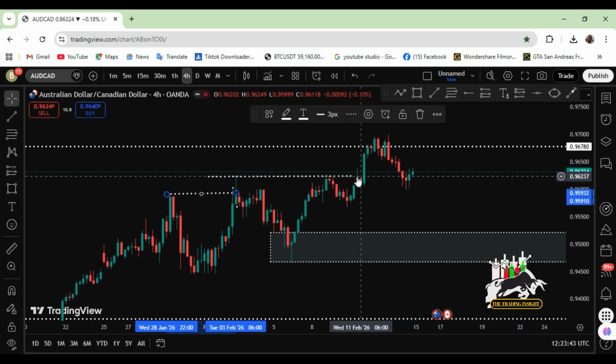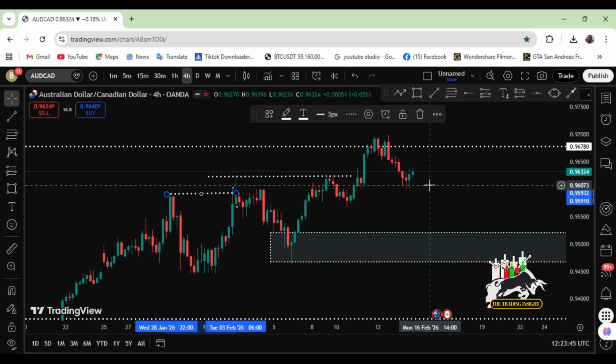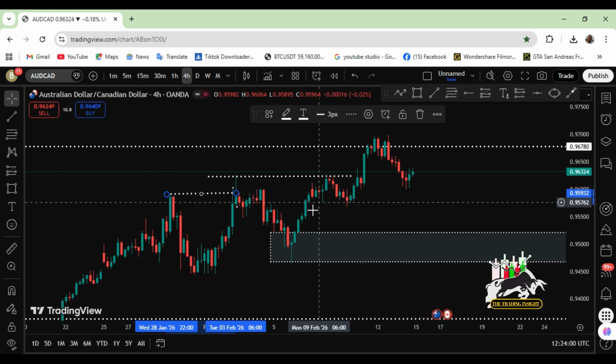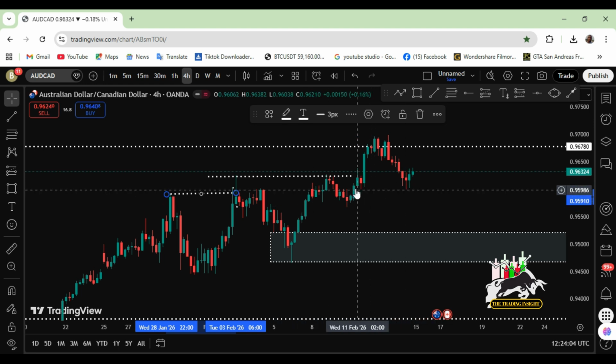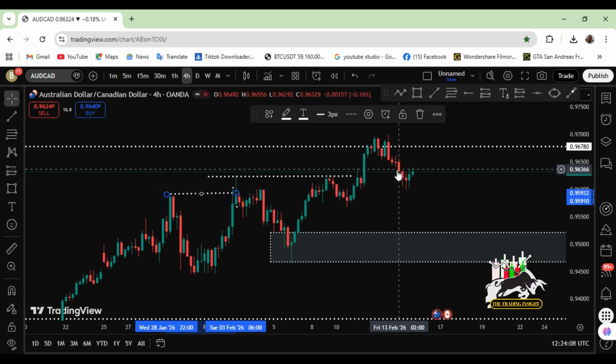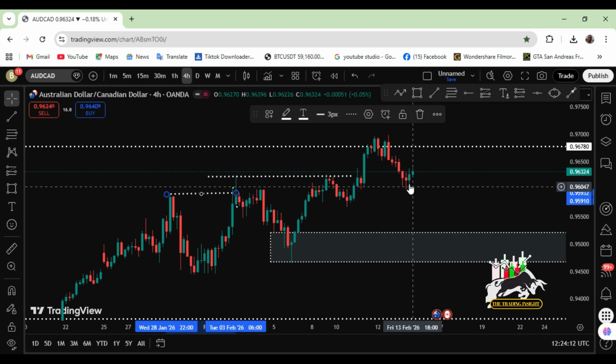Since this is our recent break of structure and the market has gotten to this place, we are expecting two things. You cannot just forecast price and it plays out how you really want it. You have to pay attention to some certain things. So now what do we see? We have a fair value gap here, which we expect price to fill. We also have a fair value gap here, which we expect price to fill, and there was a fair value gap here which price has just filled.